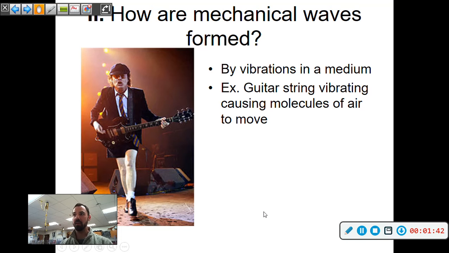So how are mechanical waves formed? There are vibrations in whatever medium they're traveling through. A good example is a guitar string vibrating, causing the molecules of air to move, like seen with the guitarist from AC/DC here. Vibrations through air are what transmit sound.